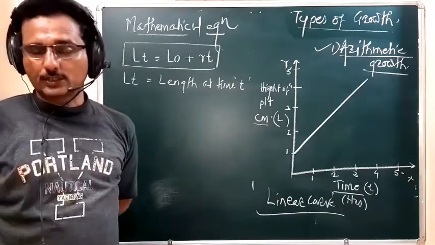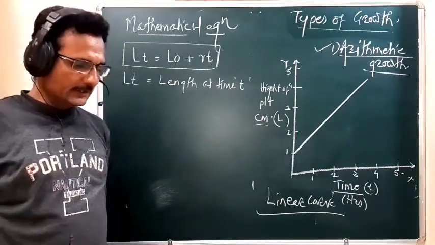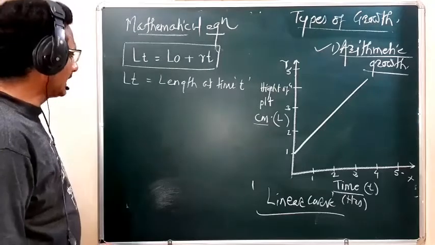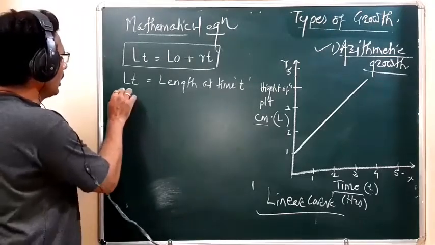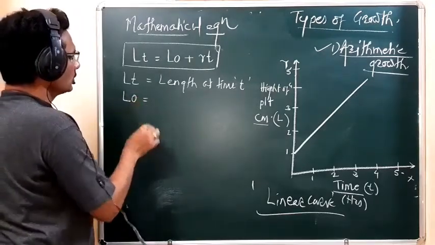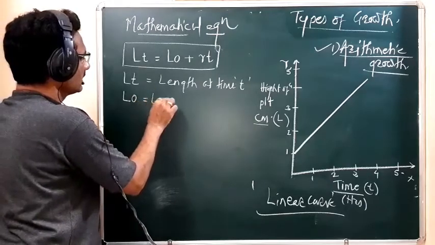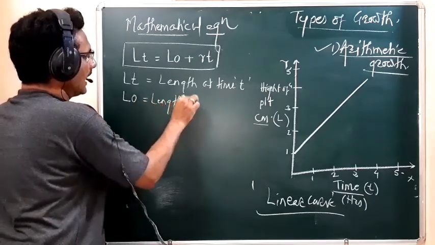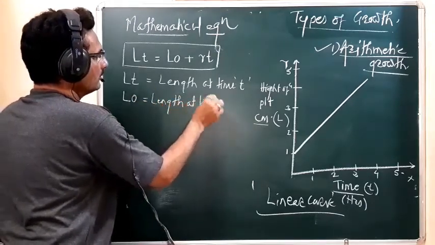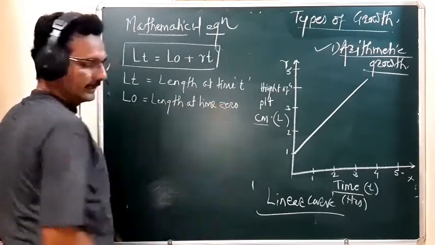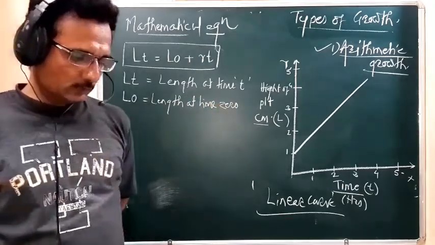Then L naught, or L0, means it is the length at time 0.